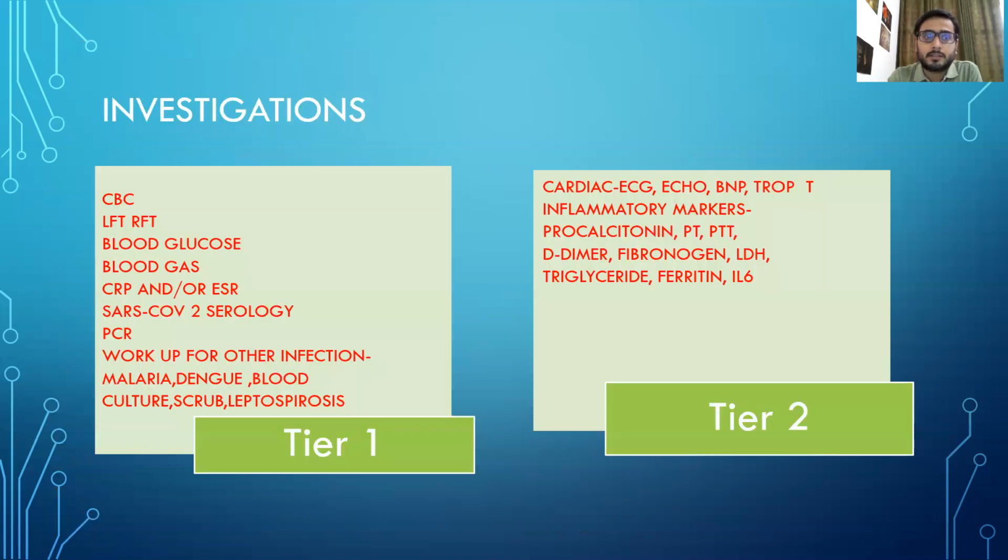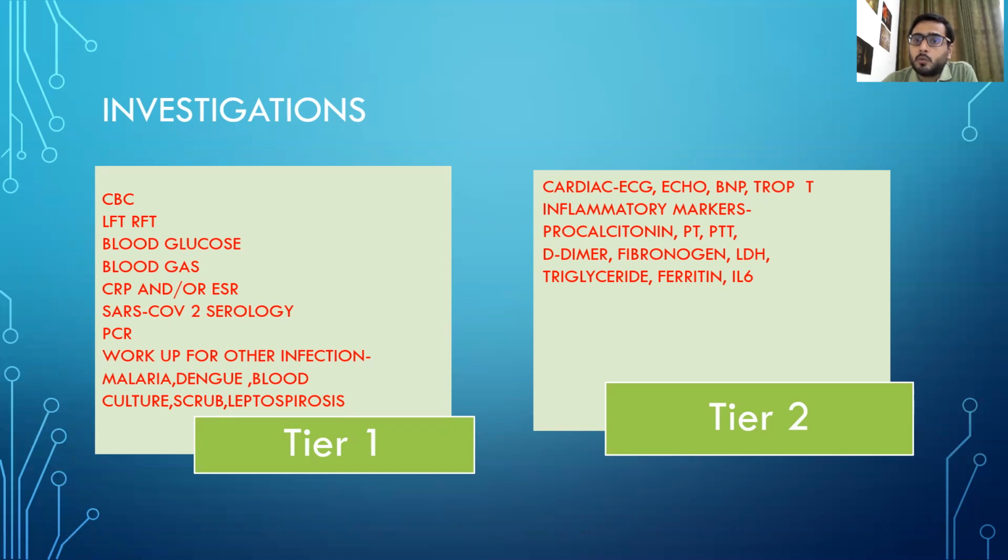Next comes investigations. There are two tiers of investigations, tier 1 and tier 2. In tier 1, we do CBC, LFT, RFT, blood glucose, blood gas, CRP and/or ESR, SARS-CoV-2 serology and PCR. We also do a workup for other infections, to rule them out: malaria, dengue, blood culture for bacterial sepsis, scrub typhus, leptospirosis.